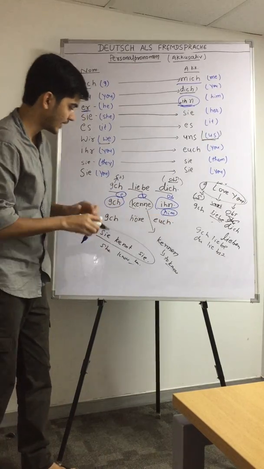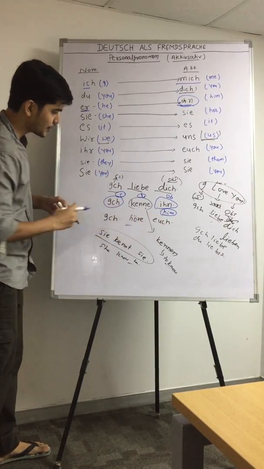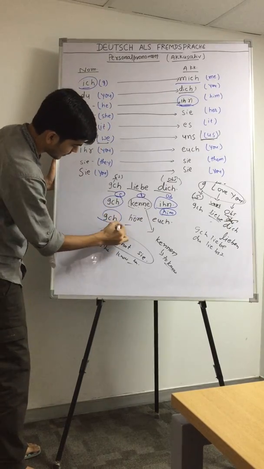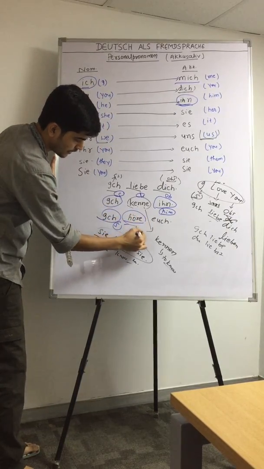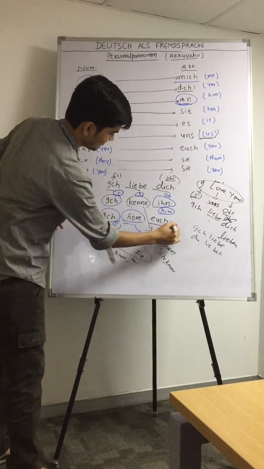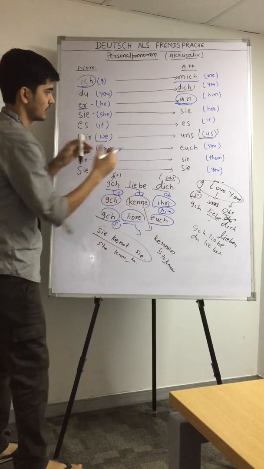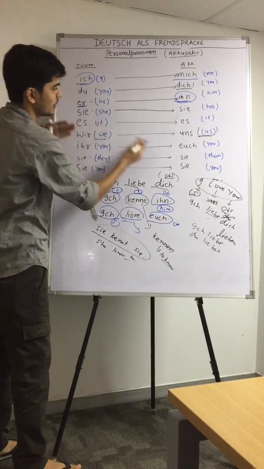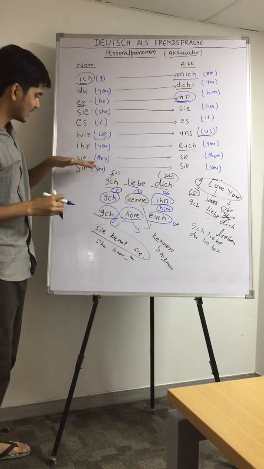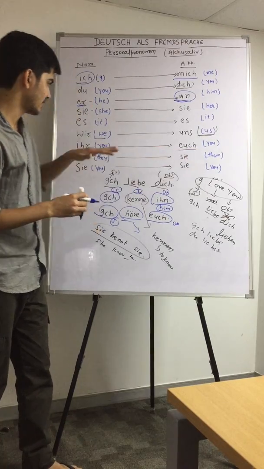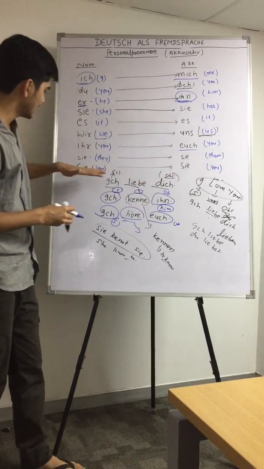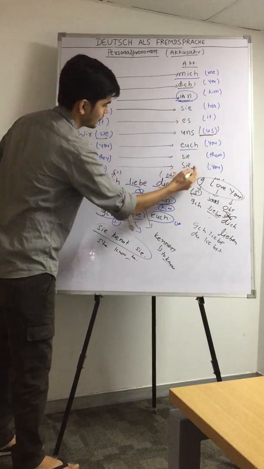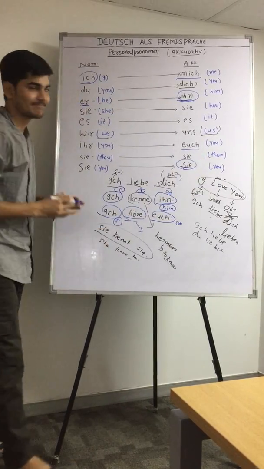Ich liebe euch. So ich is our subject, and this one is euch. Euch is our object. So ich liebe euch. Sie becomes sie. They convert into them. Formal Sie, and it remains as Sie. Vielen Dank.